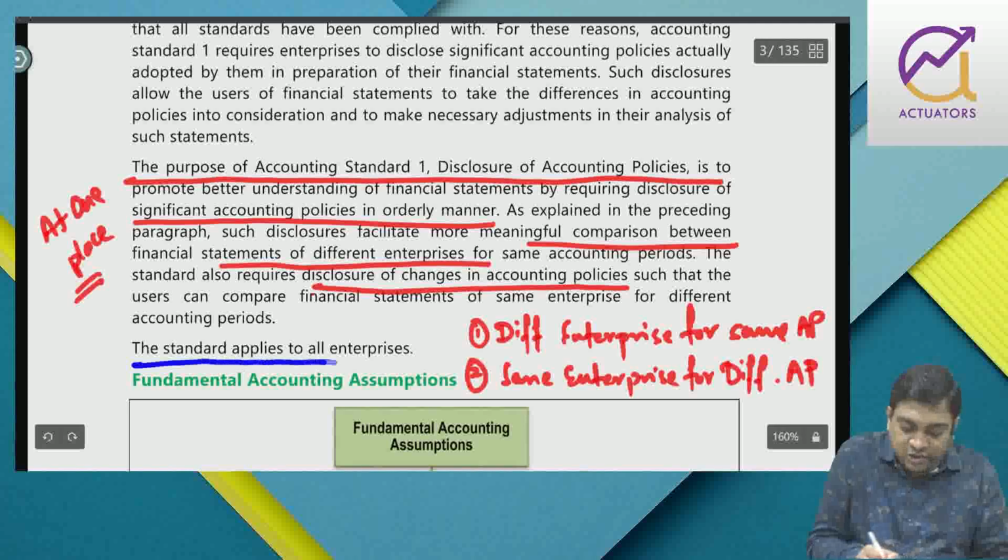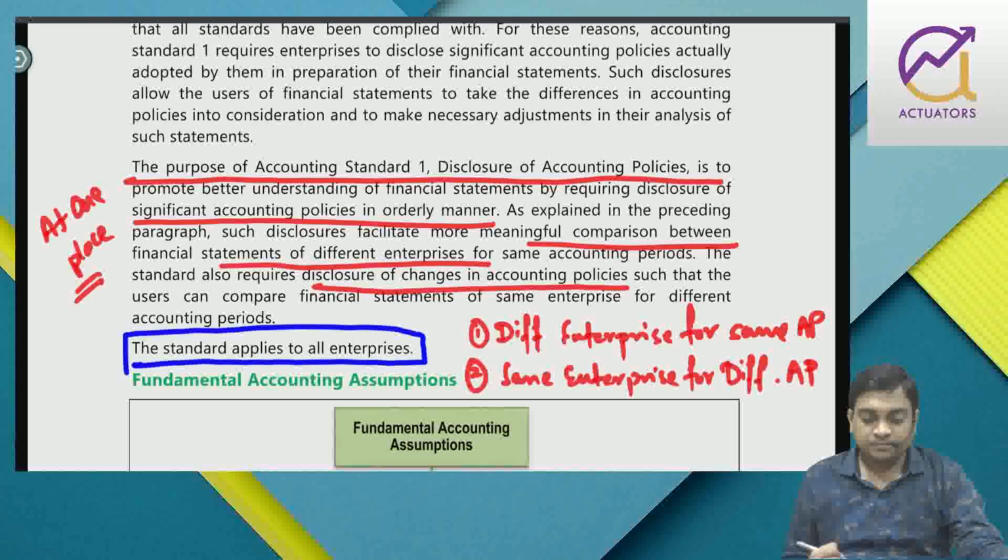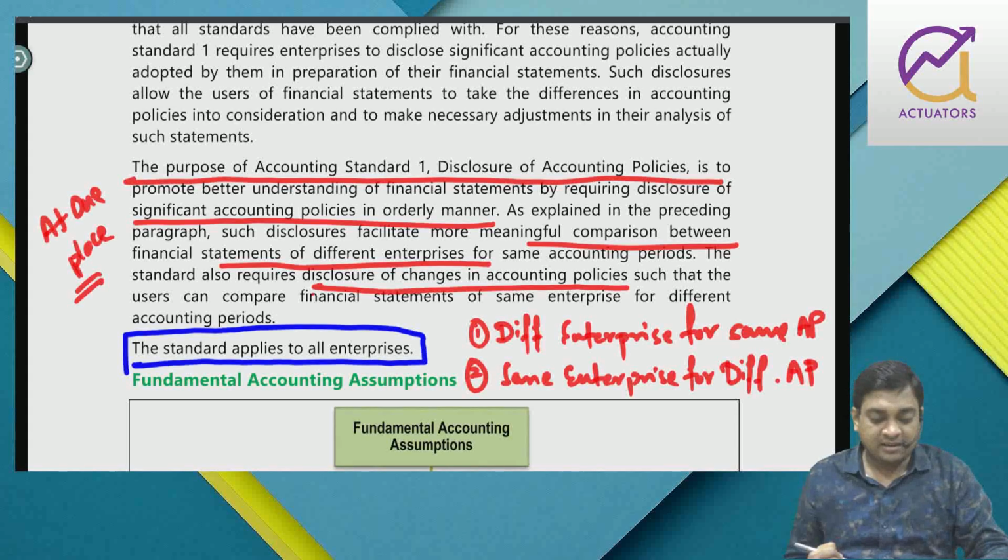Each and every entity has to disclose whatever accounting policies they have followed, right?